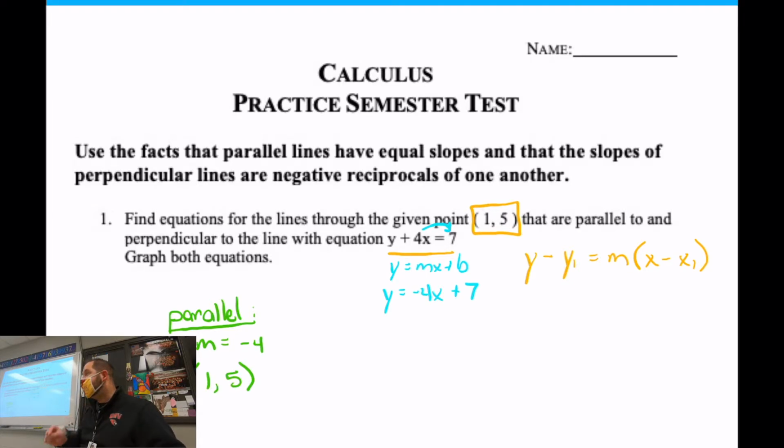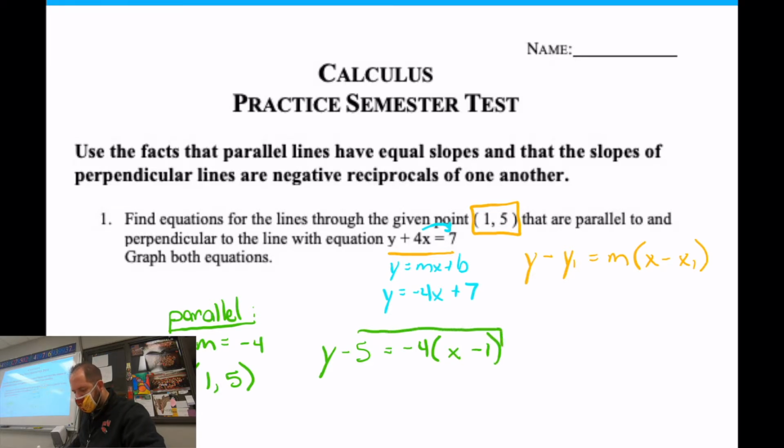I'm going to plug these numbers into that equation that I have printed right here. So that is y minus y1 equals m times x minus x1. I'm going to plug those numbers in. So here's what we have. y minus 5, the negative 4 is my m, and x minus 1, and that's it. This is what I'm looking for parallel.